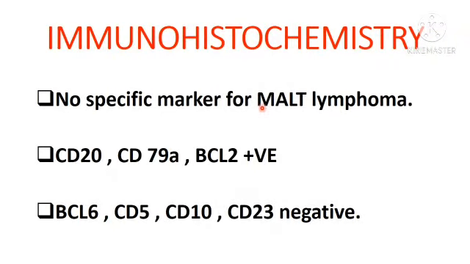There are no specific markers for MALT lymphoma. As it's a B-cell lymphoma, it obviously shows positivity with CD20, CD79a and BCL2. BCL6, CD5, CD10, CD23 are negative, which rules out CLL and follicular lymphoma, Burkitt lymphoma, etc.